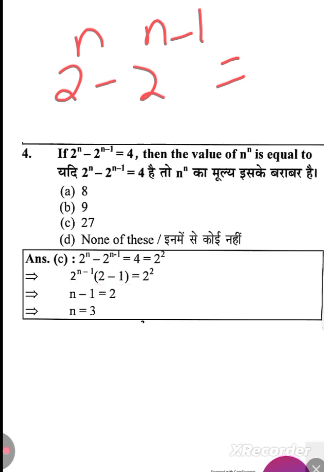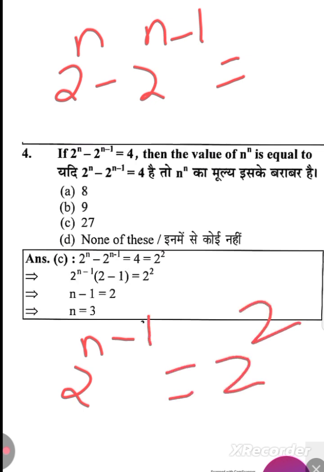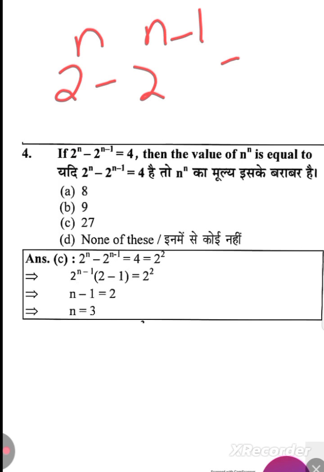Now here I got that 2 raised to n minus 1 is equal to 2 raised to 2. The base is the same and both the terms are equal, so the powers must be equal. So n minus 1 is equal to 2. Now take this minus 1 to this side, and the n value is 3. What do we have to calculate? n raised to power n. It means 3 raised to power 3, which is going to be 27.